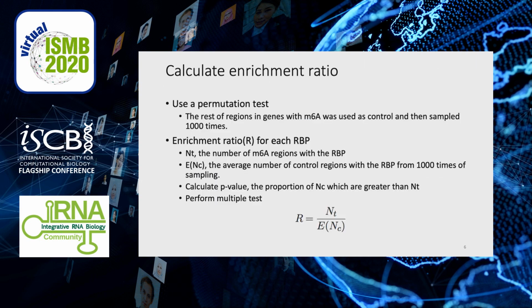For the enrichment analysis, we used a permutation test. We obtained control regions by sampling 1,000 times from the rest of the regions in genes with m6A. For each RBP, we calculate an enrichment ratio by this equation. Then we calculate the p-value and performed multiple testing correction.